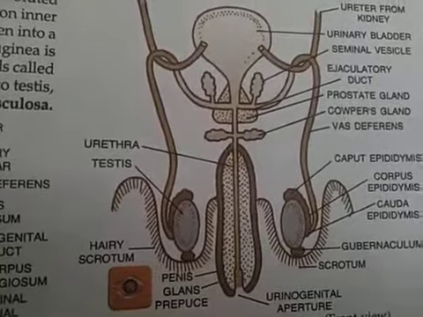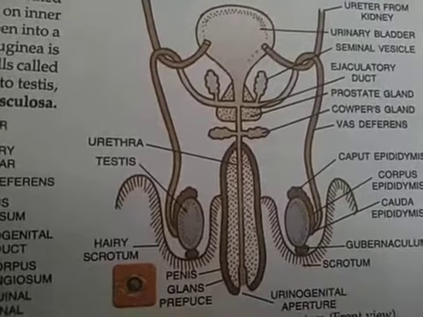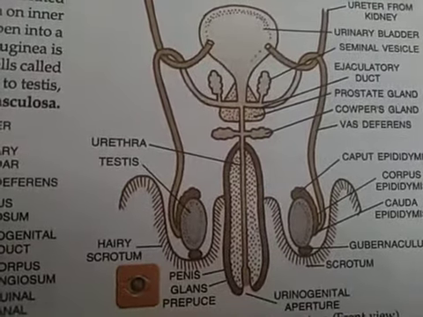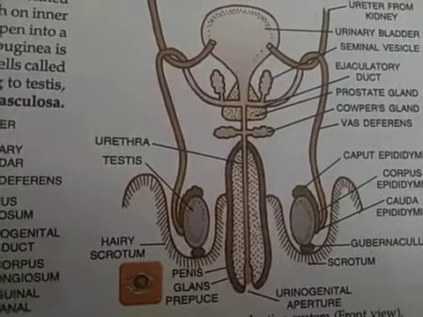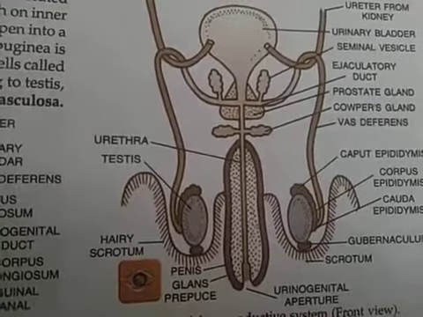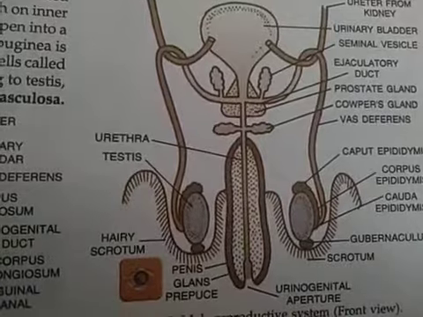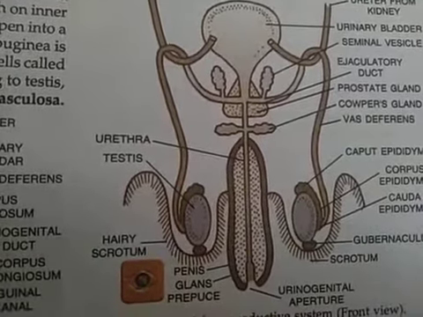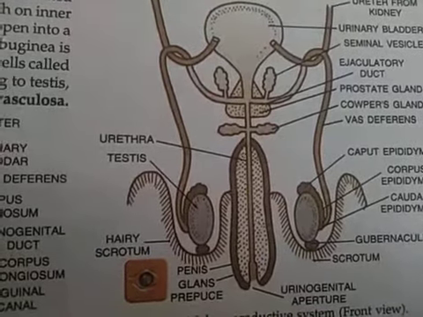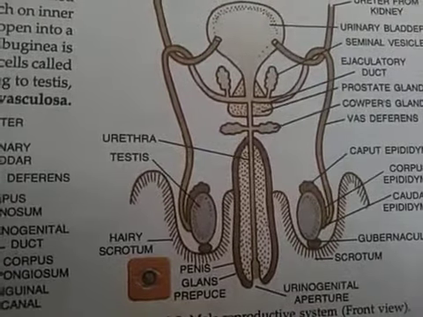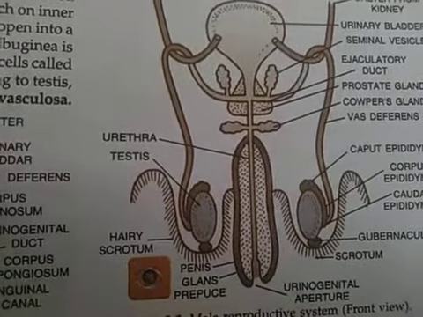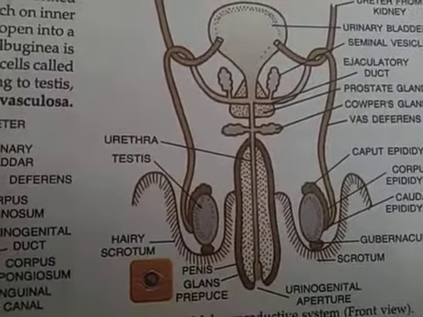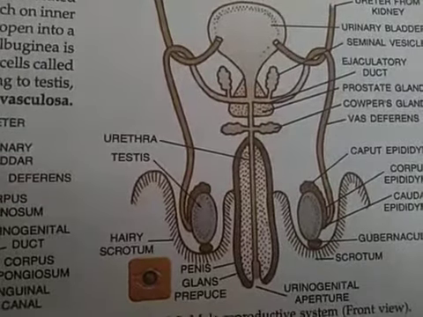Okay, after the tube arises from here, the tube is named the urethra. As you know, the tube that originates from the urinary bladder is said to be the urethra. In males, that urethra appears in two forms. First one is the membranous urethra, second one is the penile urethra. The penile urethra is the urethra present in the penis area of the male.